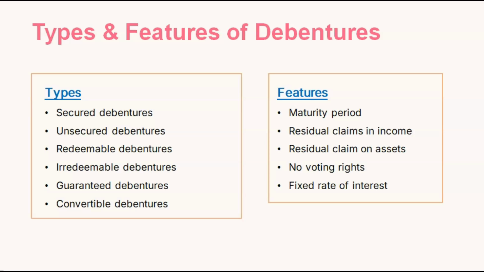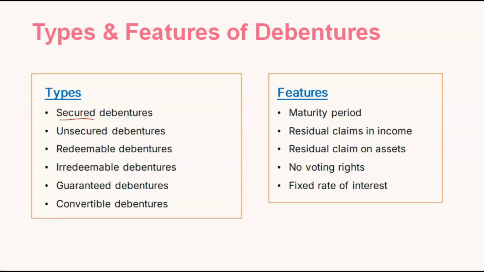See, secured debentures. As I said, it is a debt for the company. If the company is taking debt from any individual, it should be secured also. In secured debentures, if the company is not able to repay the debts, or is not able to pay the regular interest on the debentures, the debenture holders have the right over the company's assets.